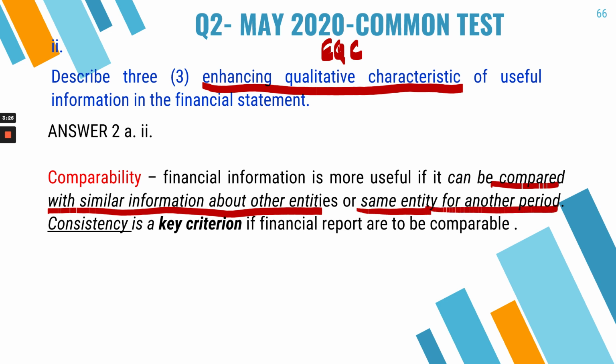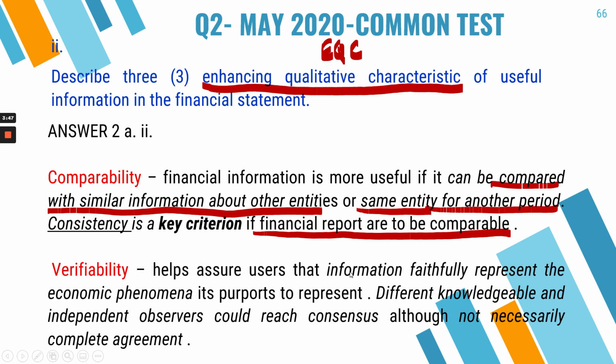The most important thing is that the key criterion to achieve comparability is consistency. To be comparable, the methods adopted by the company must be consistent. So that is the key criterion.